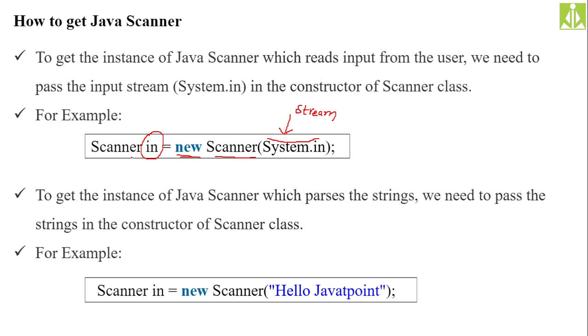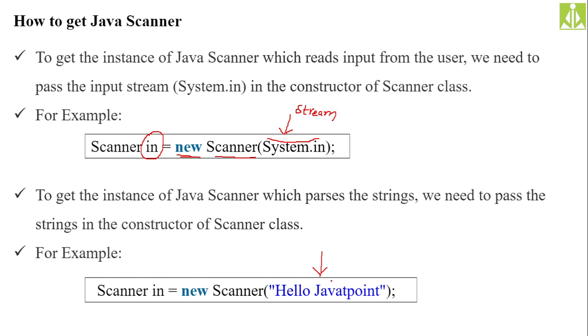Hopefully you understood. Instead of reading the input from the keyboard, you can even pass a complete string as a stream over here. As you can see here, I am passing "hello Java point".